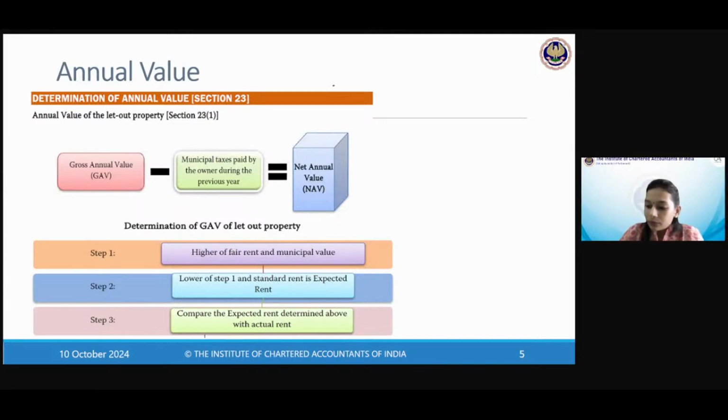Now, income from house property situated outside India. Is it covered? Is it not covered? See, the bottom line is you need to see the residential status of the assessee. If the assessee is a resident and his global income is taxable, then income from house property situated outside India is also very much in the purview of Indian income tax. And how you calculate the income from house property is also subject to the mechanism given in the Income Tax Act.